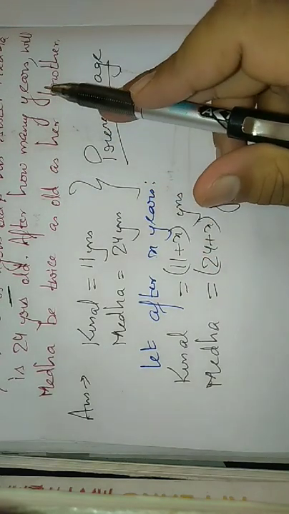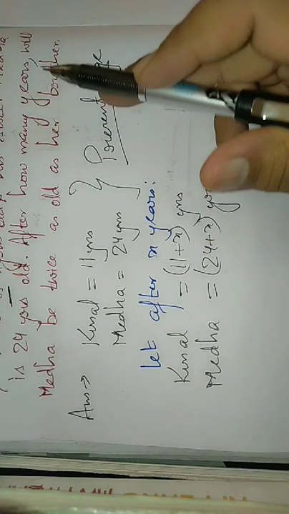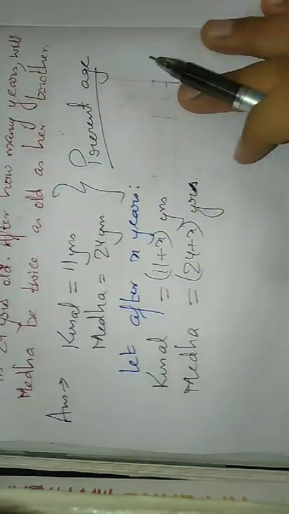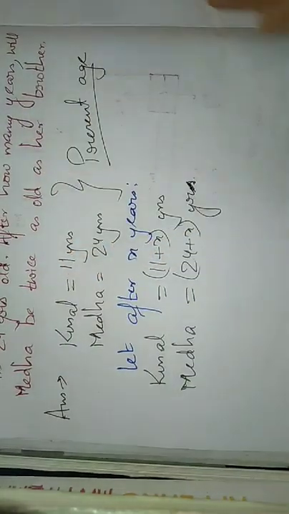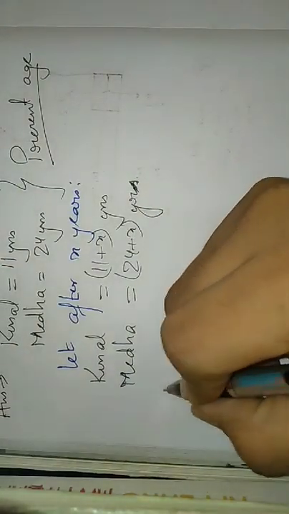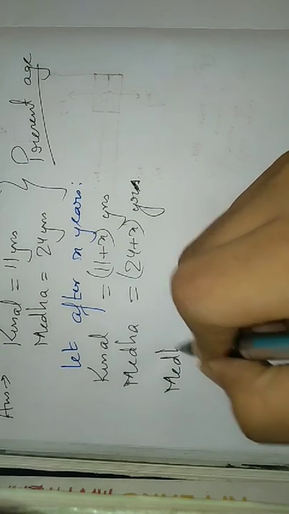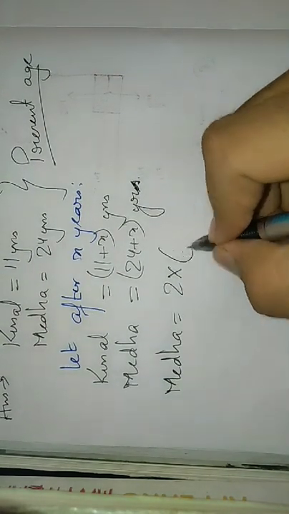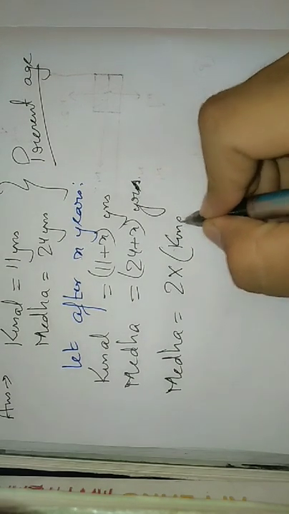So after how many years? What is the condition? Because we have taken after x years, this condition will be satisfied. Medha should be twice as old as her brother, meaning 2 into Kunal's age.